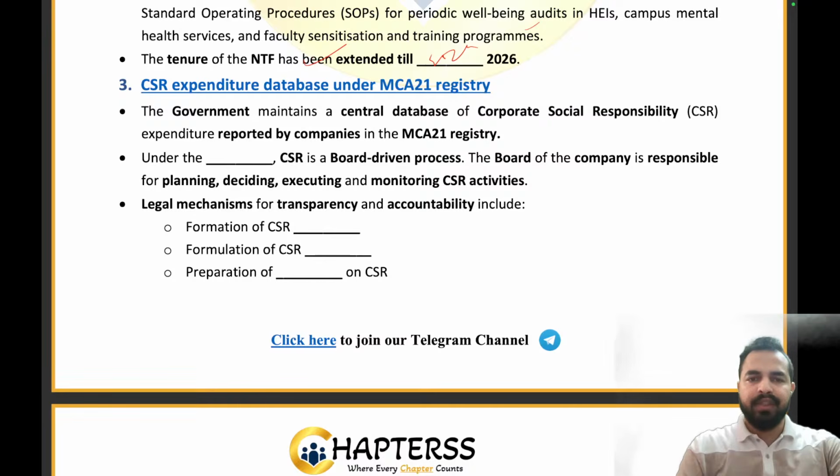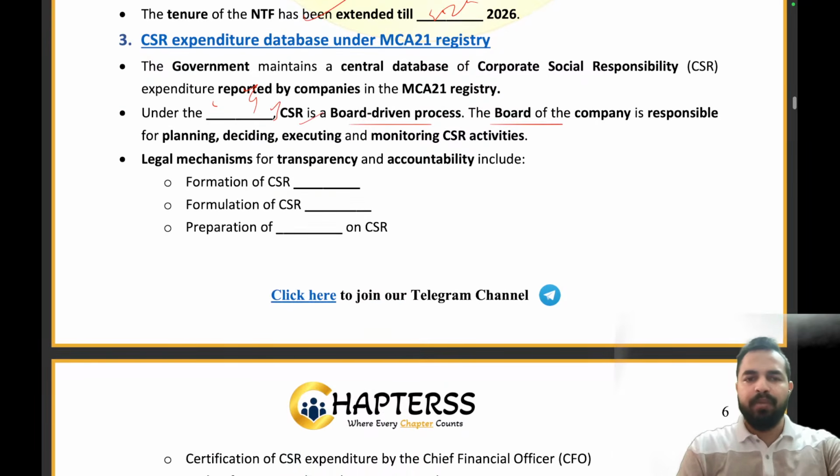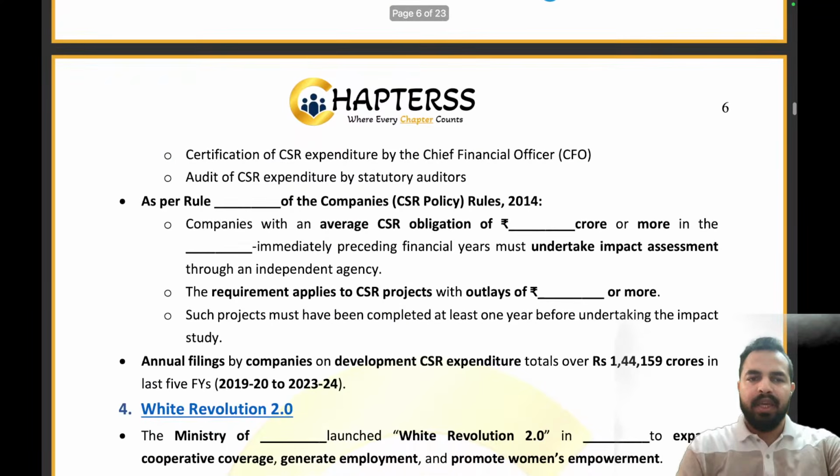So under the Companies Act 2013, CSR is a board-driven process. There will be a formulation of CSR committee, CSR policy, preparation of annual plan on the CSR, right? As per the rule of the section 8, of the Companies Rules 2014.